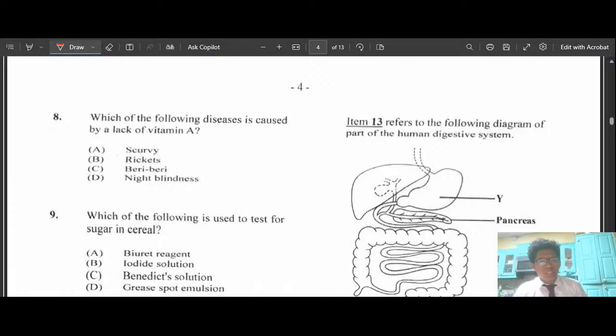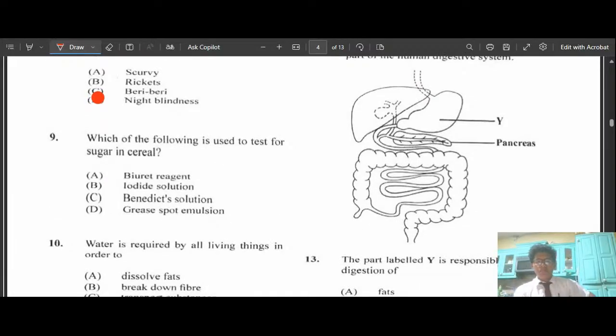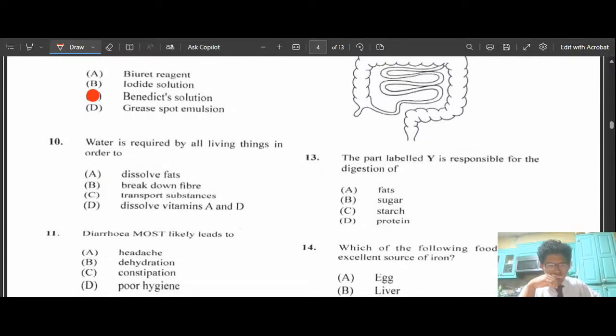All right, let's look at it. Which of the following diseases is caused by a lack of vitamin A? That's night blindness, which is 9. Which of the following is used to test for sugar in cereal? That is the Benedict solution, which is 10. Water is required by all living things in order to transport substances.